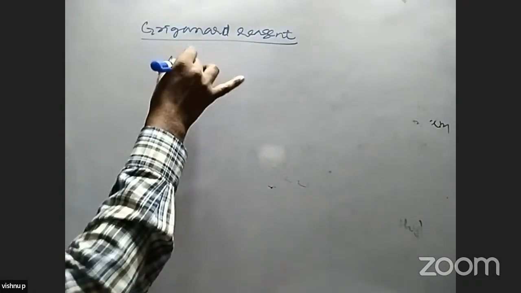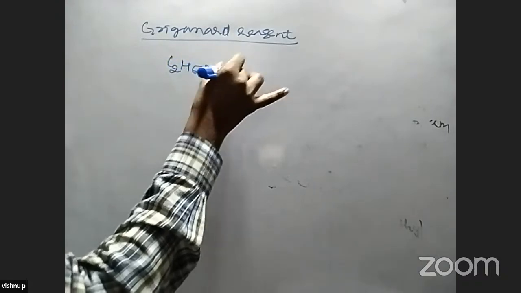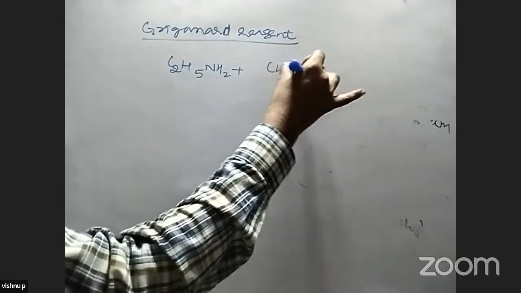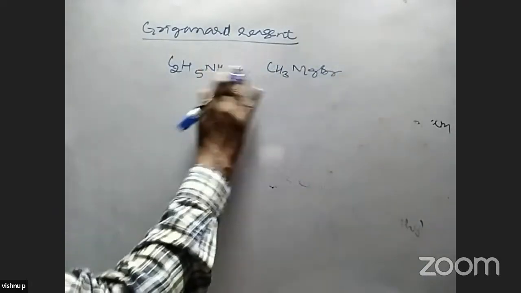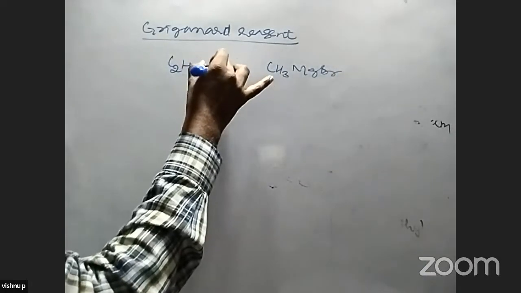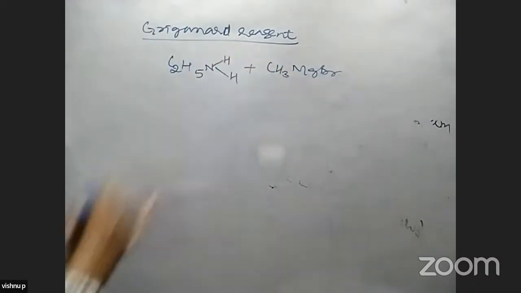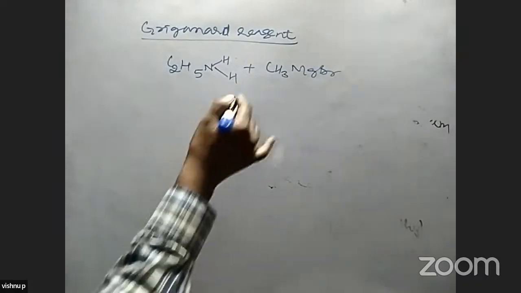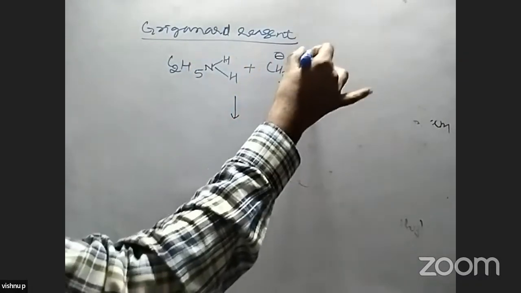Grignard reagent. So what is that? When an amine reacts with the Grignard reagent, that is CH3MgBr, here we take an amine, NH with H, and it reacts with the Grignard reagent. This hydrogen is substituted by this group.